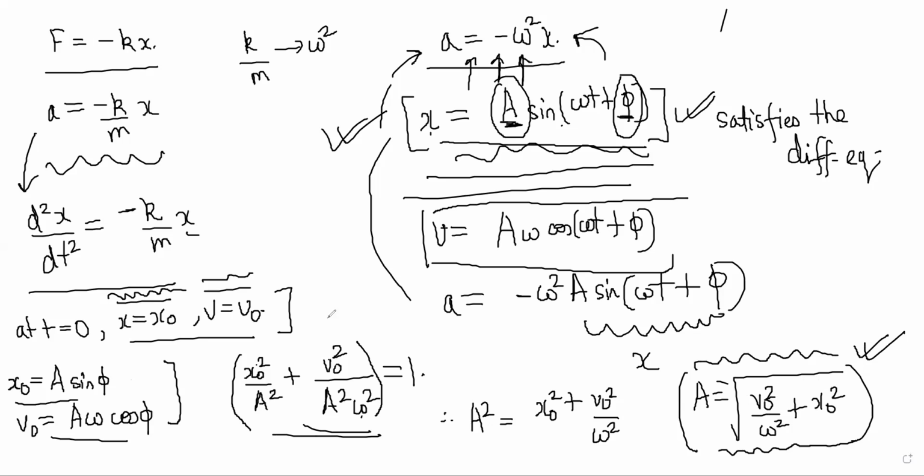Once you find amplitude, directly put amplitude here and get sine phi. Sine phi will be equal to x naught by a. So phi will be equal to sine inverse of x naught by a. So these are the ways in which you can find out a and phi given two initial conditions and an SHM equation. Okay, then a couple more things about this equation.